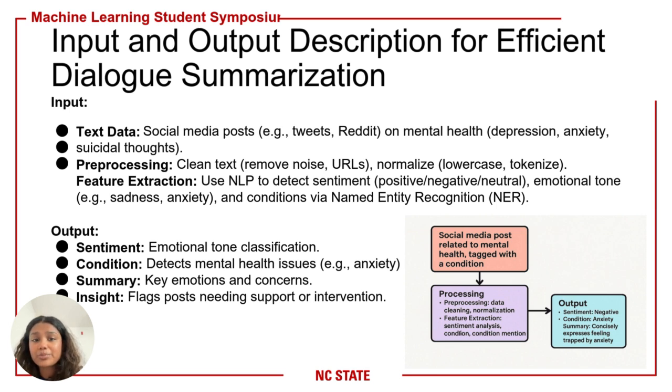Moving on to the input and output description. We start by cleaning and pre-processing the text, removing noise like URLs and tokenizing the content. We then extract features like sentiment, emotional tone, and named entities. Our model outputs include sentiment classification, identification of potential mental health conditions, a summary of emotional concerns, and flags for posts that might need intervention.